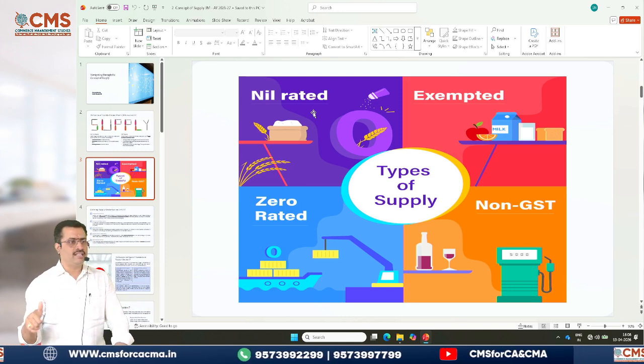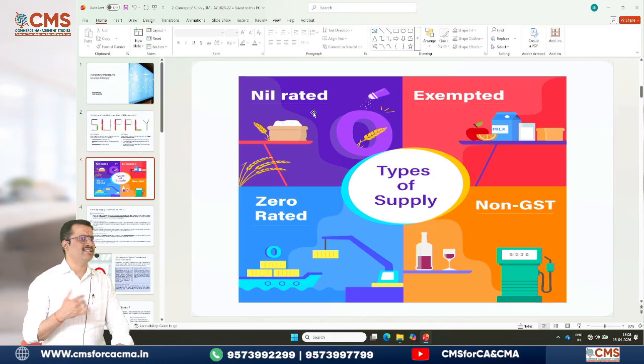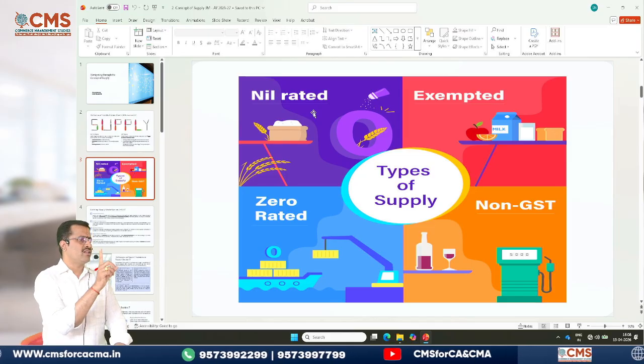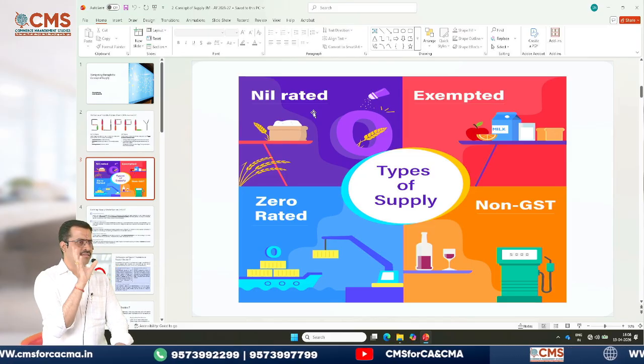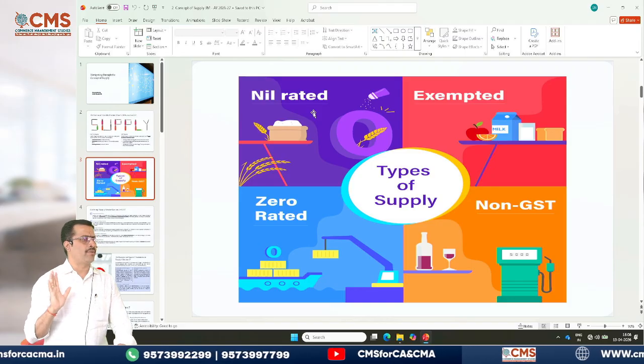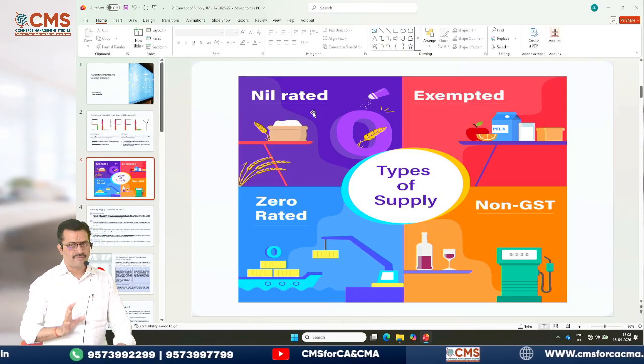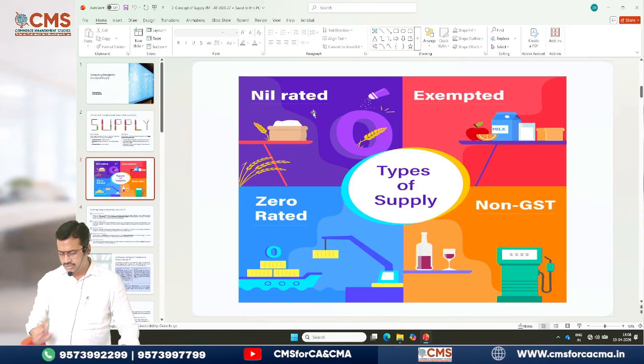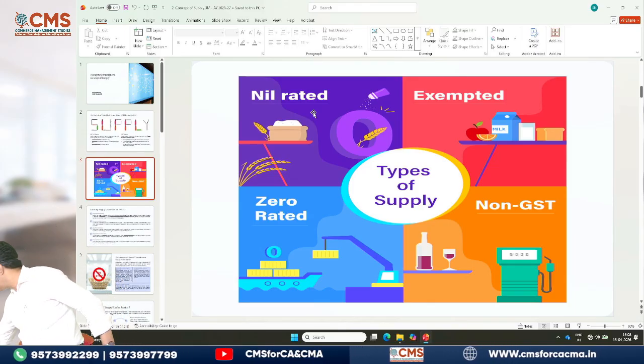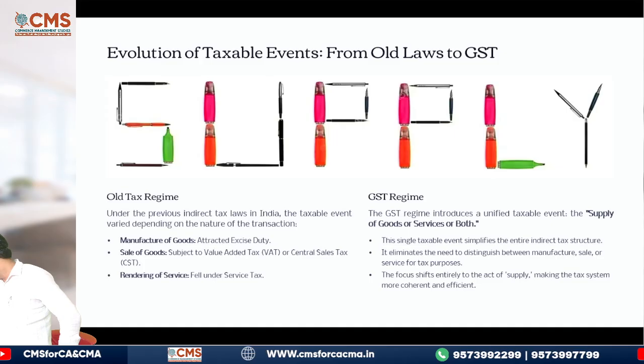But when GST law came, since it is one nation, one market, one tax, they replaced all these with one word. That one word is nothing but supply, which is completely dealt with in section 7. Are you clear about this? Yes. So quickly we'll go through all the definitions in section 7.